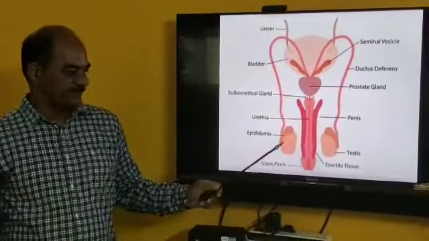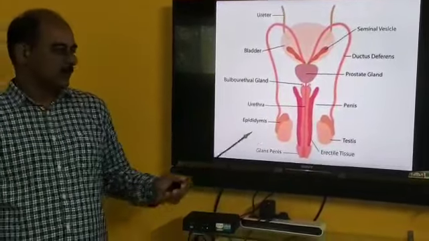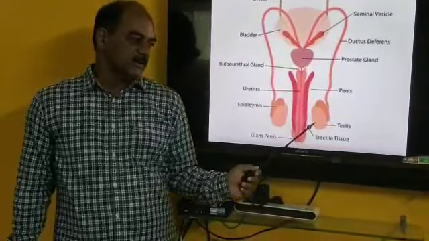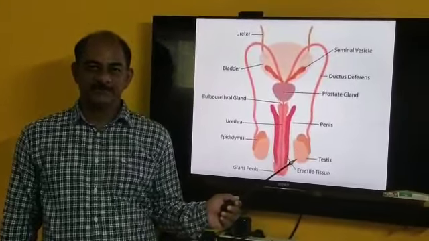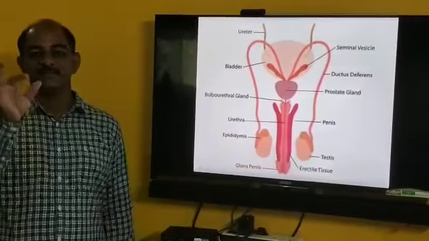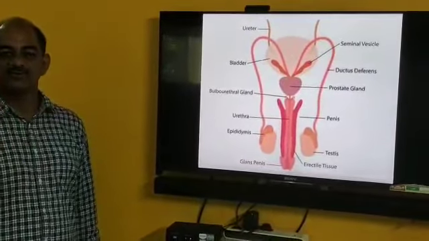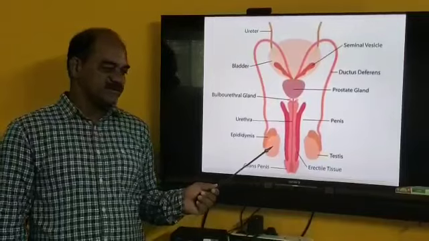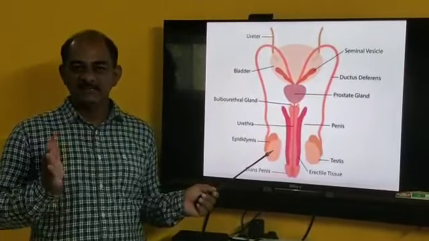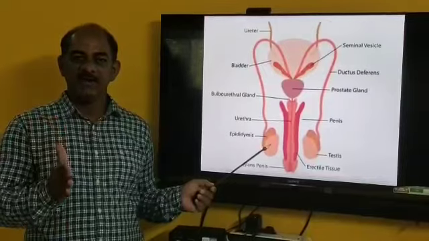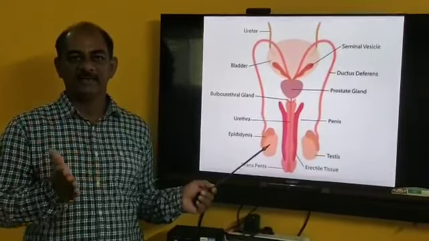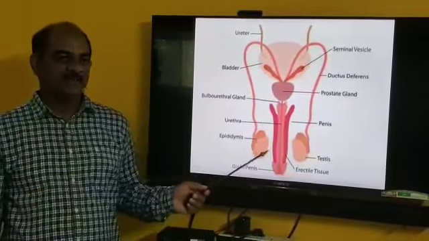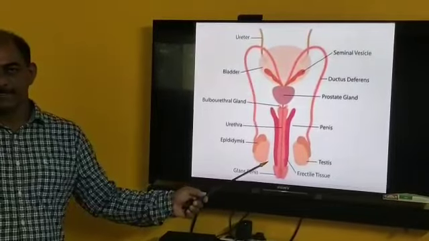The first one is the external genital organ, the scrotum. This scrotum is a skin bag or pouch-like structure. Inside this scrotum, testis is present, and the scrotum is divided by a septum into two, one right and another left, so a pair of testes is present there.